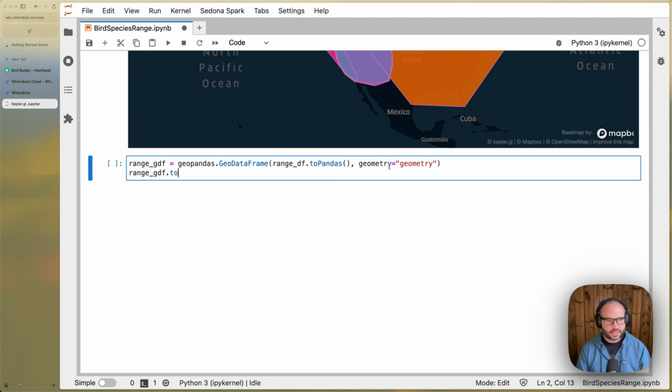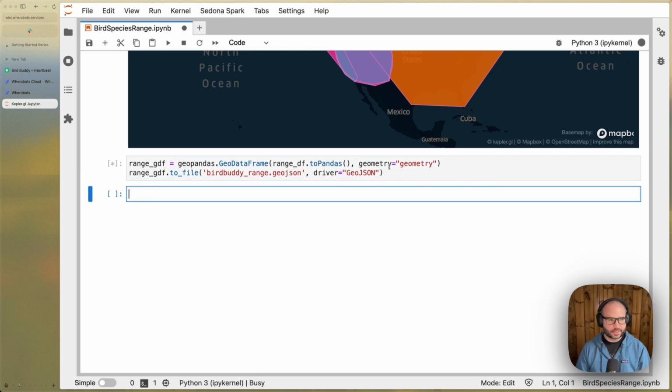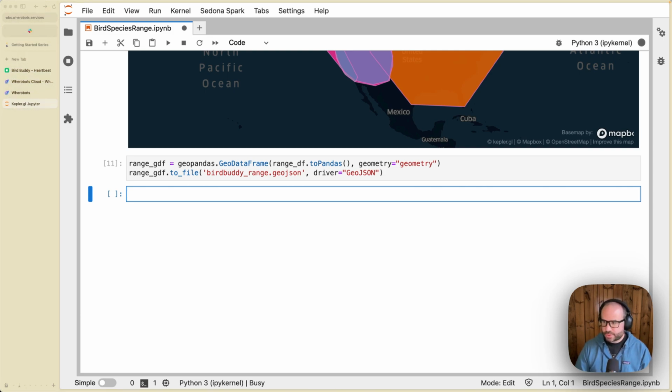And then we'll save this to a file. Let's call this birdbuddy range.geojson and specify that the driver we want to use is GeoJSON. So now we have created a GeoJSON file, and this is saved in our Jupyter environment. And now what we want to do is use the Felt API to upload this data to a new Felt map and do that programmatically.